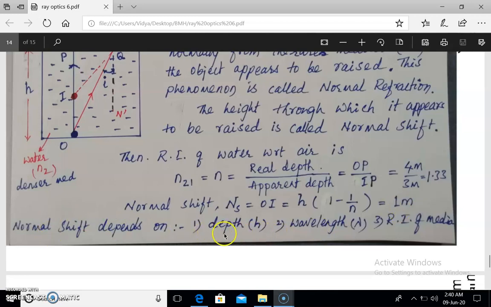Normal shift depends on real depth H, and normal shift is different for different colors, hence it depends on the wavelength of light lambda, and normal shift also depends on the refractive indices of media. If instead of water we take some edible oil, the normal shift varies. So different media produce different normal shift.